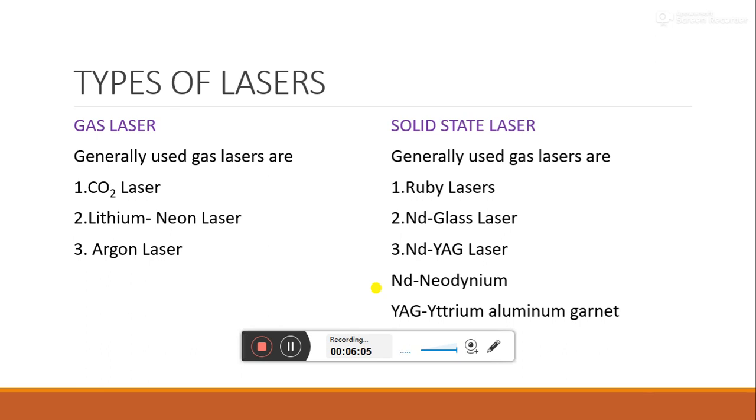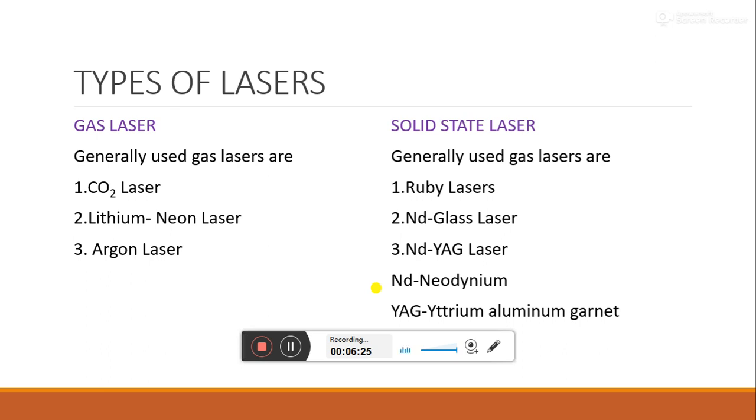Then what are the classifications of laser beams? The classifications of laser beams are continuous and pulsed. Continuous means the energy is continuous with time, but in pulse mode energy is given at certain time intervals, or there are energy spikes at various times.